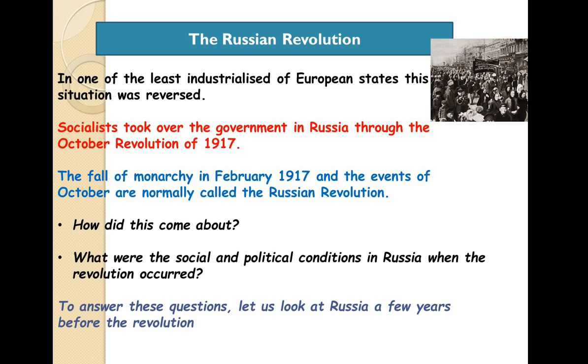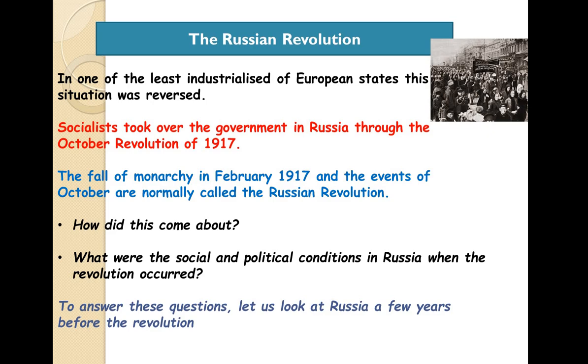Now let's begin with the Russian Revolution. In one of the least industrialized of European states, this situation was reversed. So in Russia, many industries did not come up. Many people were not traveling to the urban places or to the industries, and they were just okay with whatever they had. Socialists took over the government in Russia through the October Revolution of 1917. Socialism was an ideology growing in the whole of Europe, but because there was no industry and not much change in Russia, automatically they were giving space to socialism.